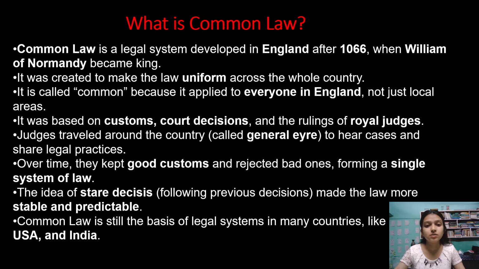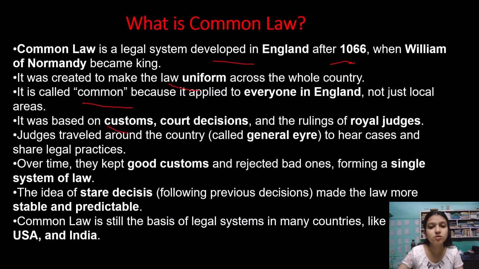So now we will understand what is common law. Common law is a legal system developed in England after 1066 when William of Normandy became king. So it was back in England in the year 1066. It was created to make the law uniform across the whole country. The very aim of establishing common law is to bring uniformity across the whole country. It is called common because it applied to everyone in England, not just local areas. So it was very much common in England and it was applicable to all.